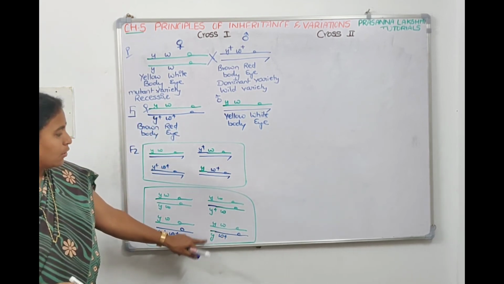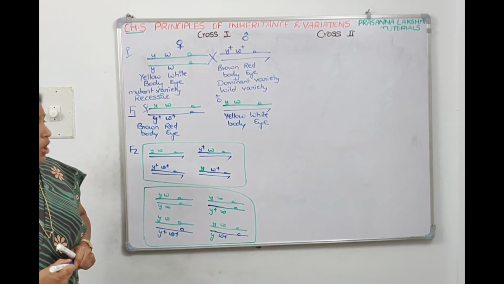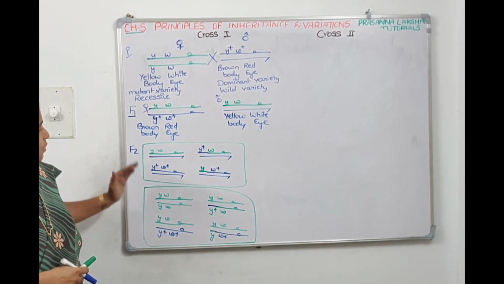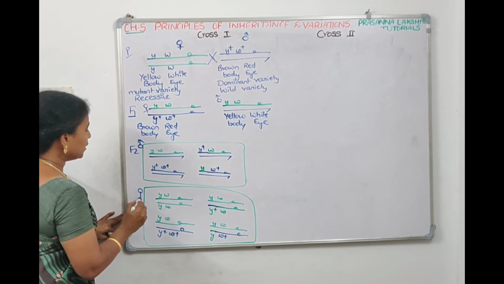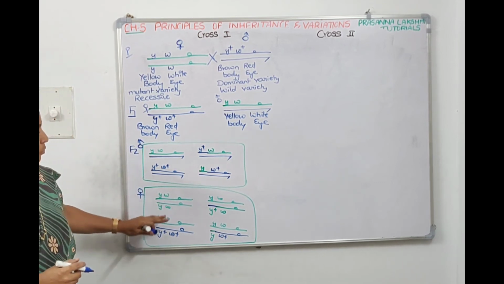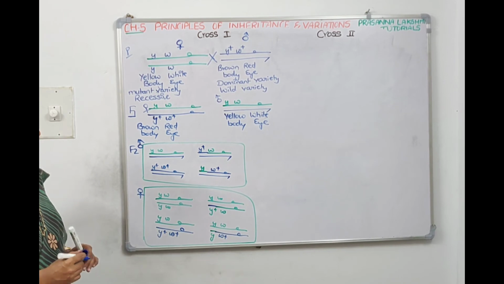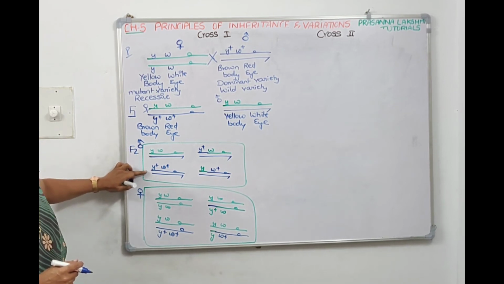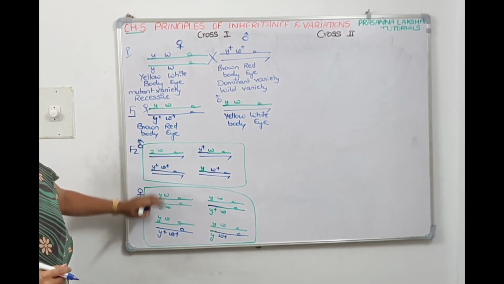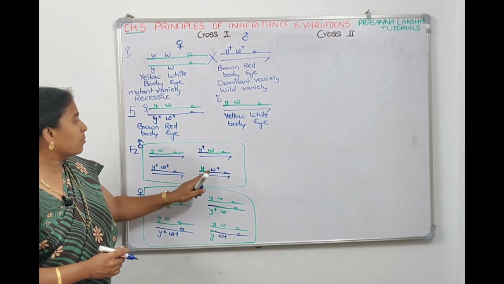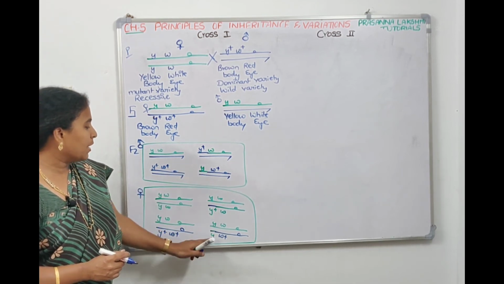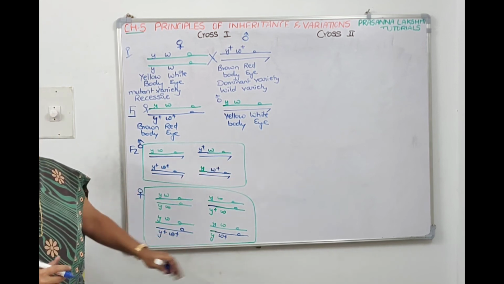So 1 plus and 1 normal, 1 plus and 1 normal are recombinants. So if you see carefully, these 4 are males since Y chromosome is there. These 4 are female progeny since both are XX chromosomes only. Out of this, all these 4 are parental, whereas plus with normal, normal with plus, plus with normal, normal with plus are recombinants.